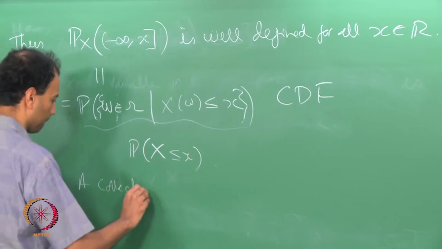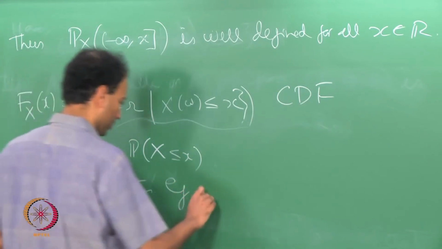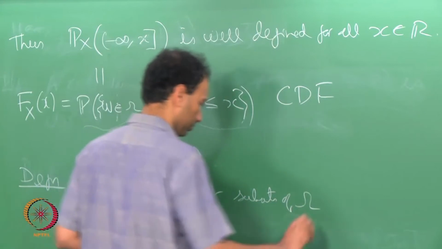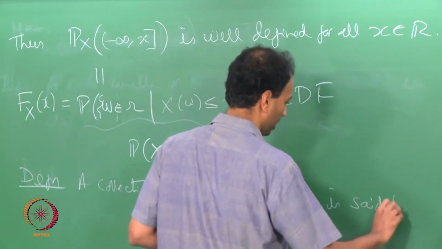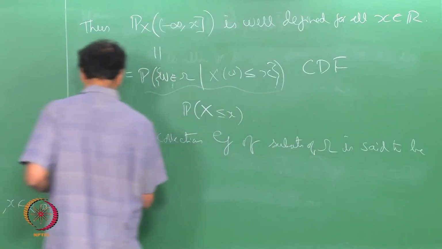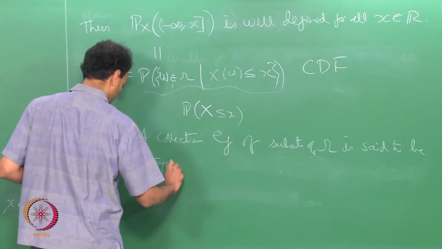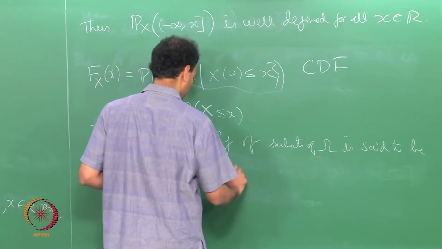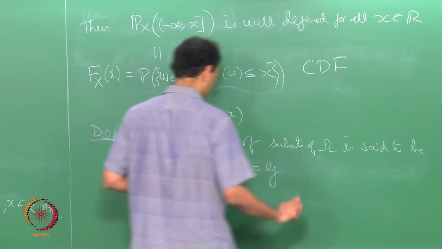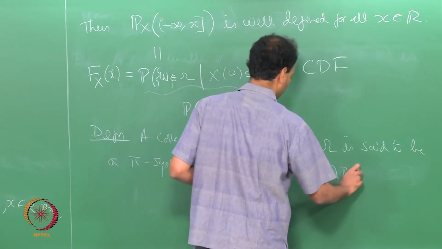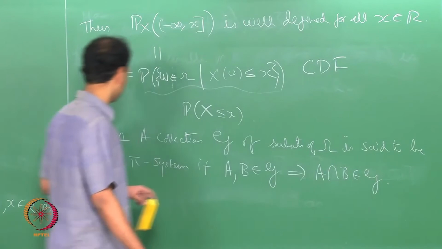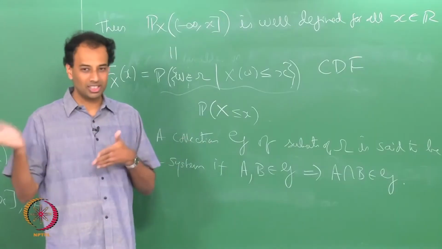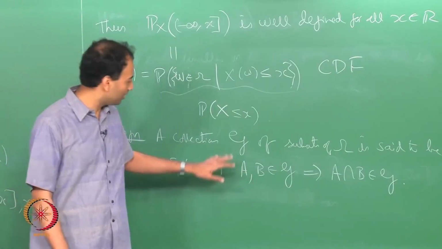A collection G of subsets of omega is said to be a pi system if A, B in G implies A intersection B is in G. So, a pi system, like a sigma algebra etcetera, is another notion. Okay. This is another notion.